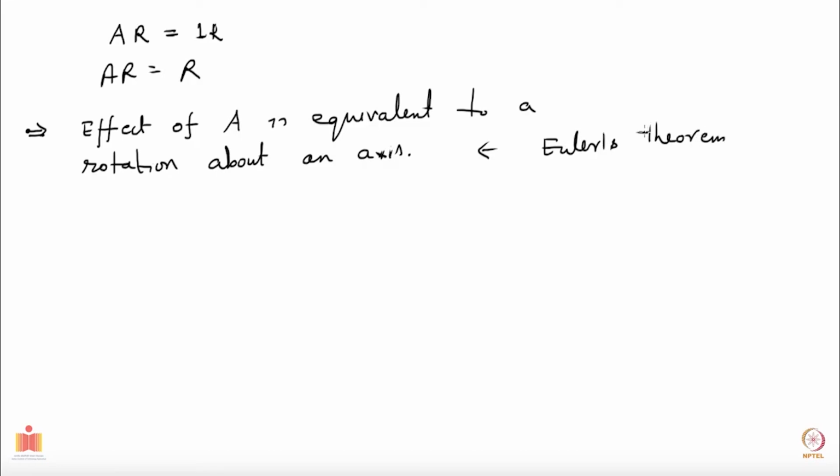It's a nice result. I don't think it's obvious immediately why this should happen. I don't think it is trivial to say that, in whatever fashion you have moved around your rigid body, remember one point has been always fixed. It has a fixed point, and this entire transformation from one orientation to another orientation is equivalent to a rotation about an axis. So this is a nice result, which also means that I should be able to do the following.